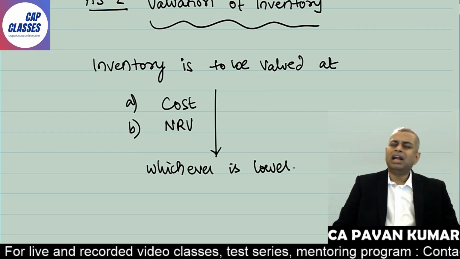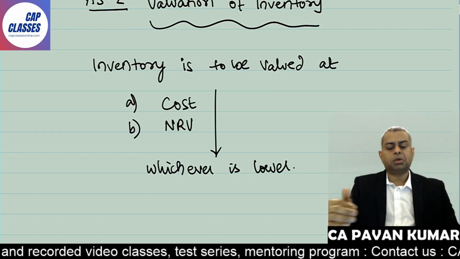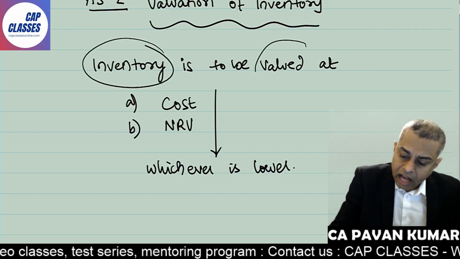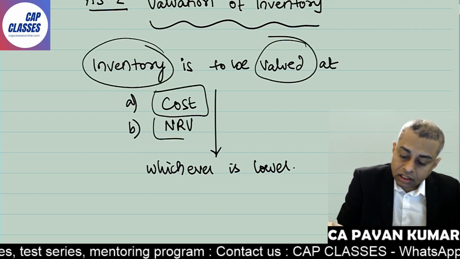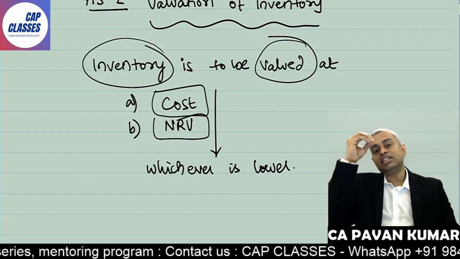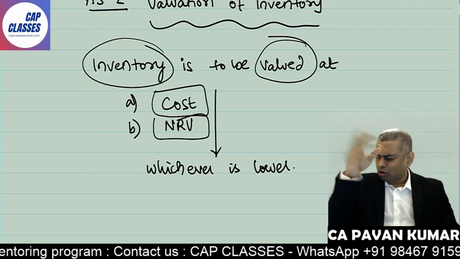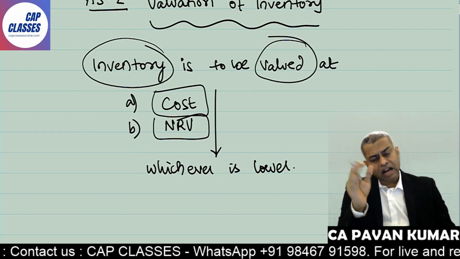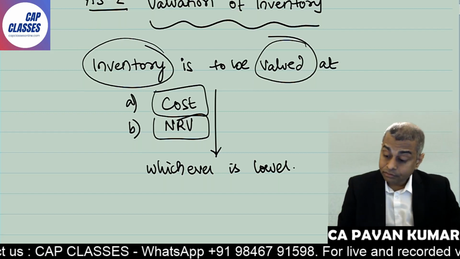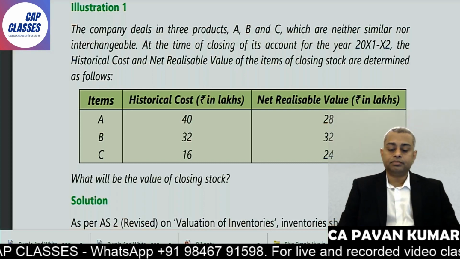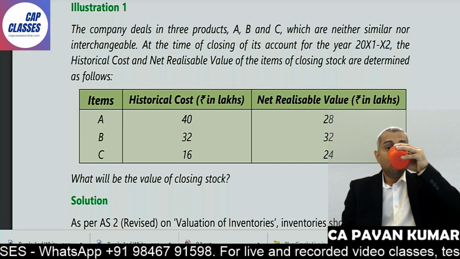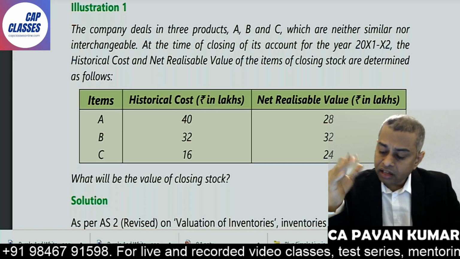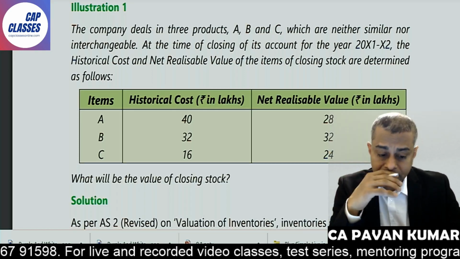This is the rule. And there is a big discussion on what is inventory, what is value, what is cost, what is NRV. All these things are explained in 100 pages. Ignore. Let us see, do we understand this? Are we able to solve the problems? Let us see. So straight to problem number 1. Let us see whether you are able to understand this or not.